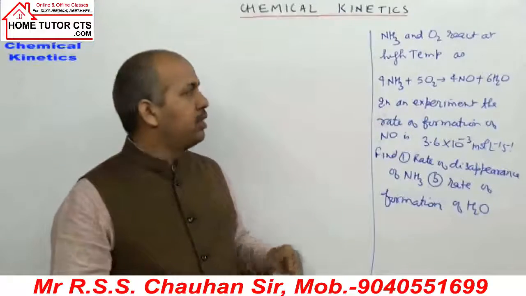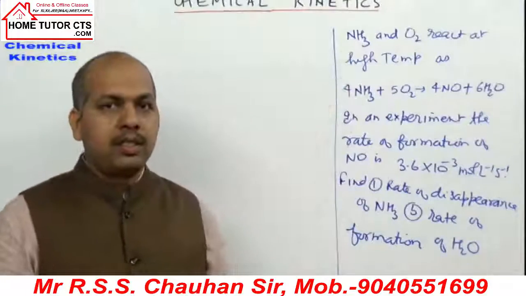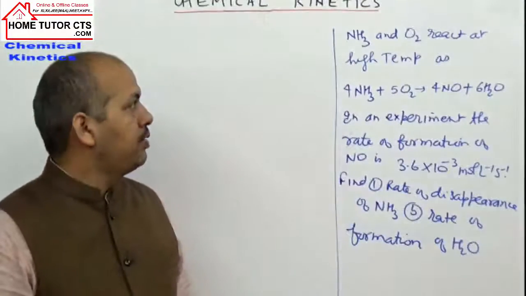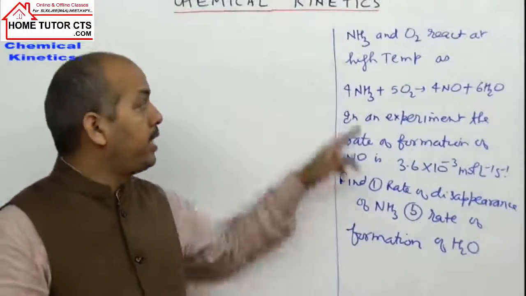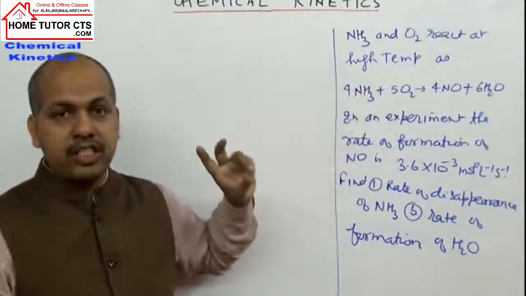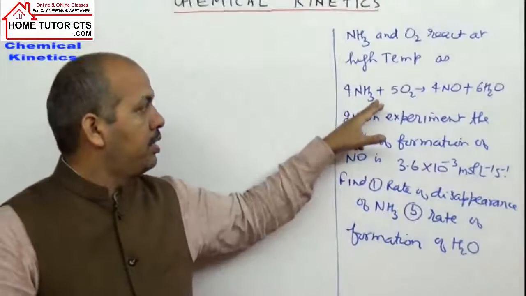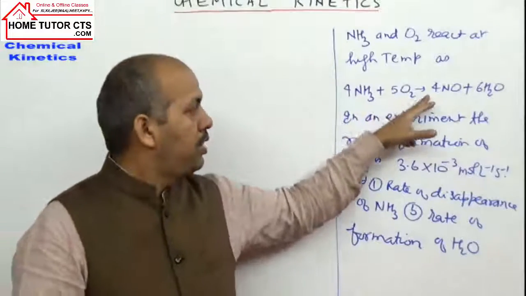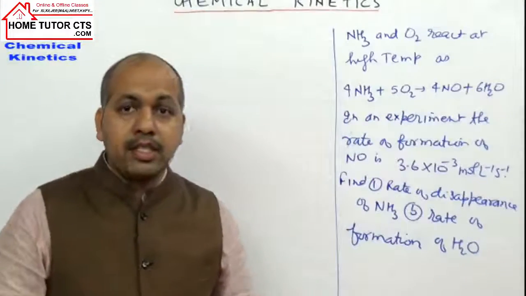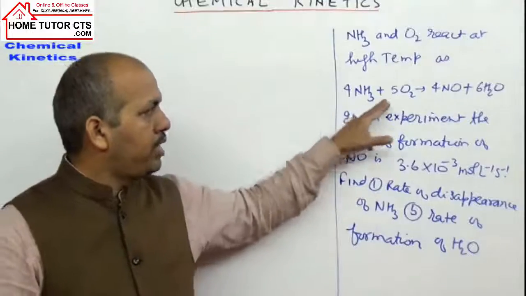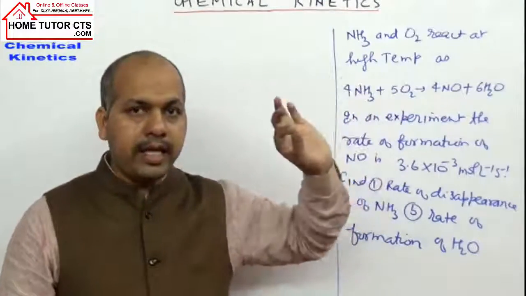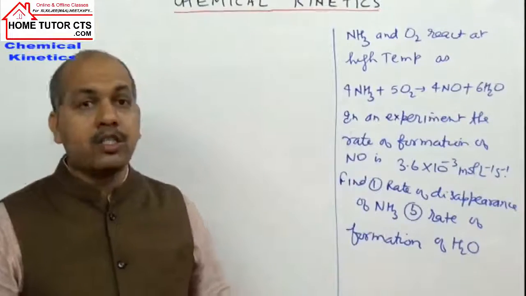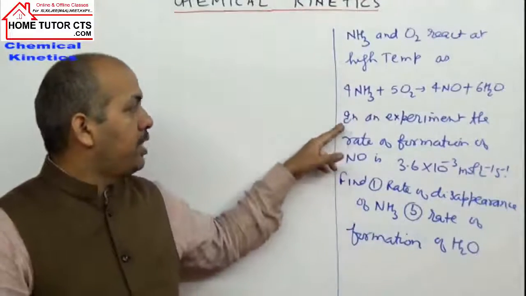Write down the question. Ammonia NH3 and O2 react at high temperature. The reaction given is 4NH3 plus 5O2 give 4NO plus 6H2O. Ammonia gas, O2 gas, NO gas, water gas. At high temperature, water is taken in gas phase. 4NH3 plus 5O2 give 4NO gas plus 6H2O gas. Full stop. Write from the next line.